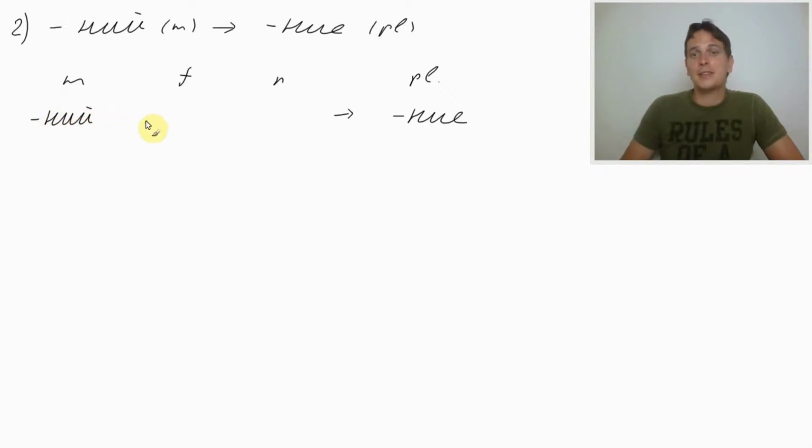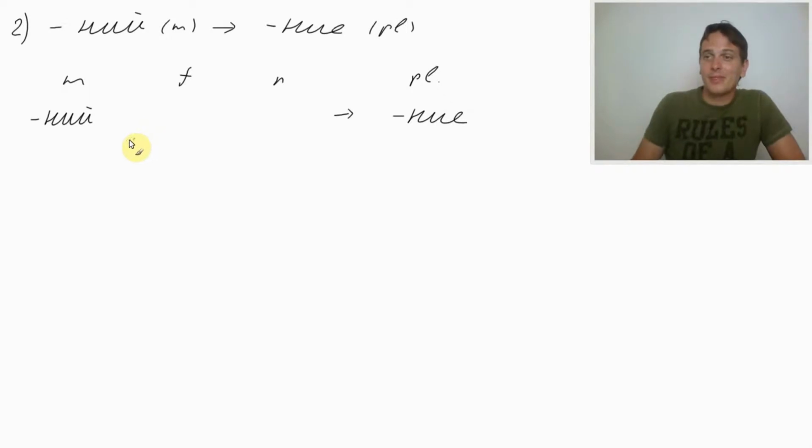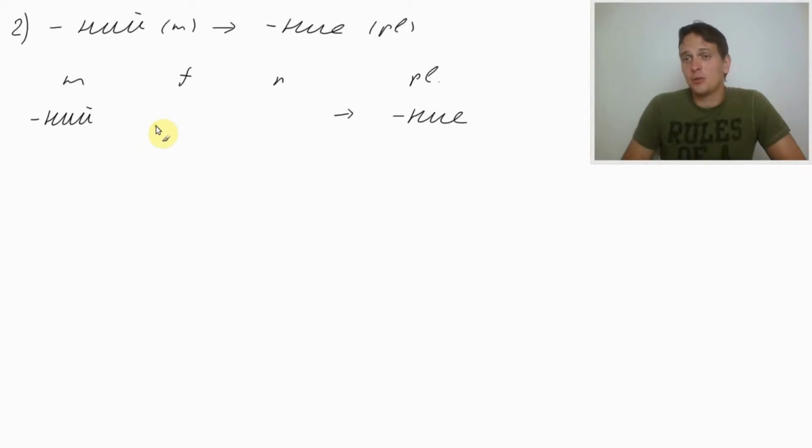What would be the ending for feminine? Try to remember this. It's difficult to remember because you're just a beginner. Don't worry, once you become advanced, you just need to remember one example, and straight away you will be able to give the rest of the endings.